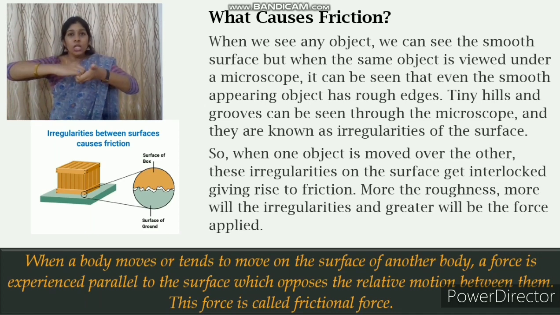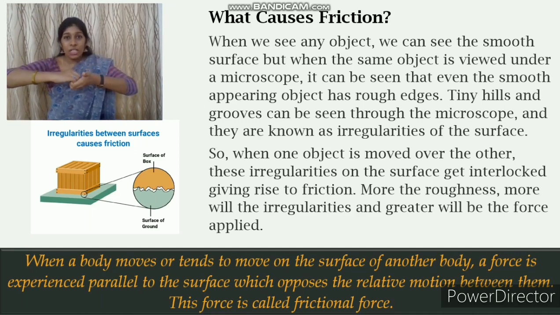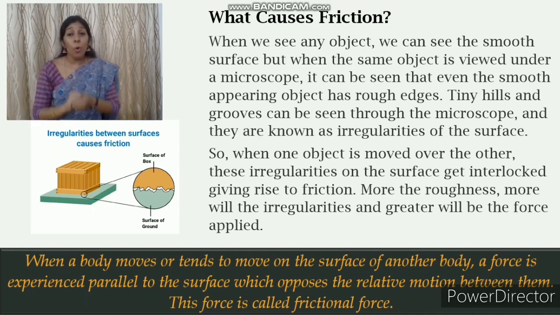When I interlock, what happens? The relative motion is opposed, right? When I interlock these hands together, the relative motion gets opposed. So what happens? Motion cannot happen. The more the roughness, the more the irregularities and the greater the force applied. So in order for the hands to move, or for the relative motion to happen, what should I do? I should apply a force greater than this frictional force. Then only what motion happens?